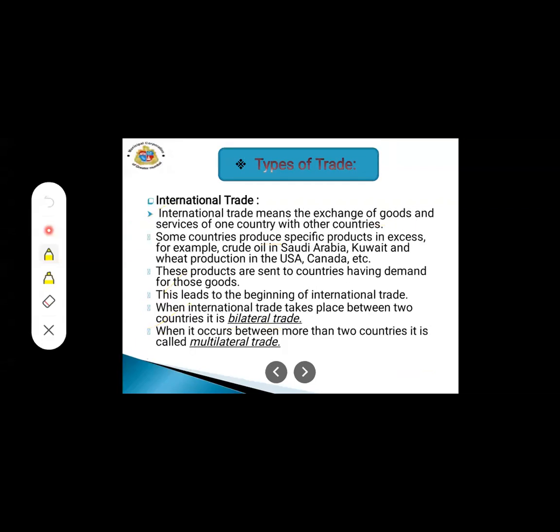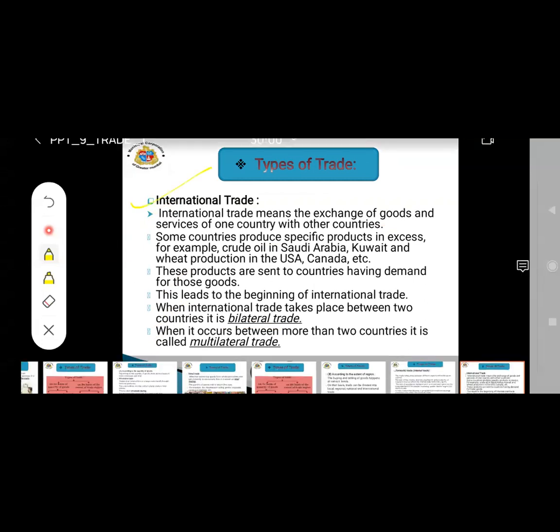Next, international trade. In the word only, they have said the meaning. Now, international trade means what? About the international, about the countries.